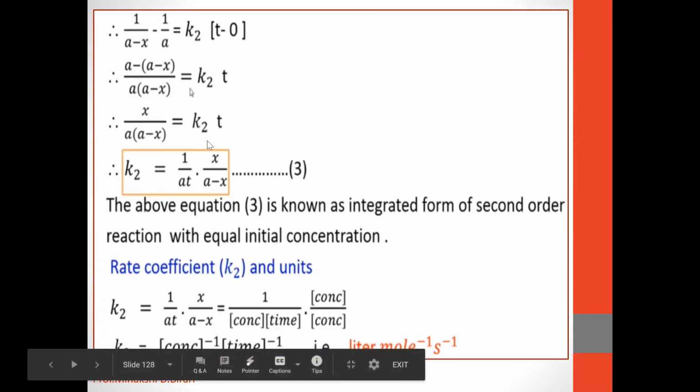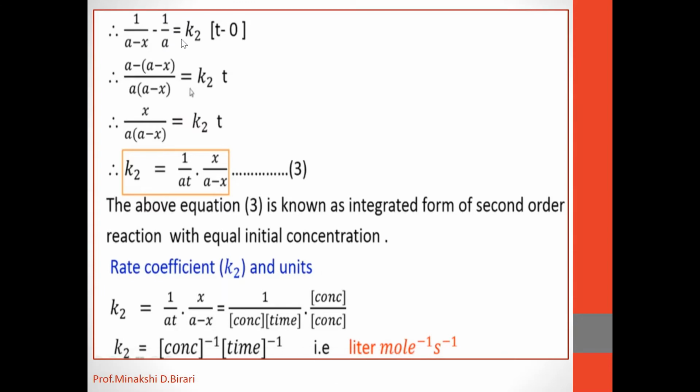So substituting the limits, we get 1 upon A minus x minus 1 upon A is equal to K2 into t minus 0. Therefore, (A minus (A minus x)) divided by A into (A minus x) is equal to K2 into t.